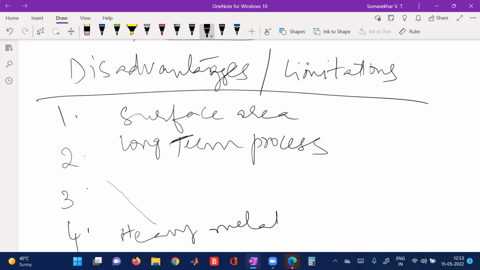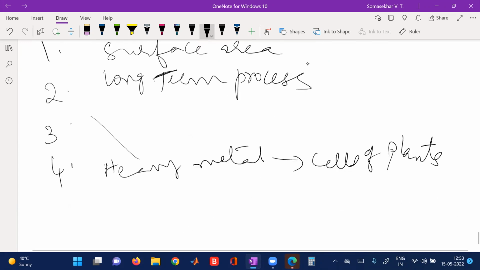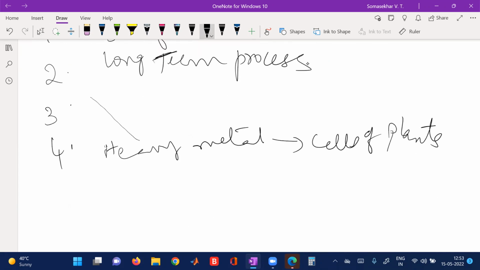When heavy metals are absorbed and accumulated by the cells of the plant, if they are not used up for the metabolic activities of the plant, and they are not converted into a non-toxic form.